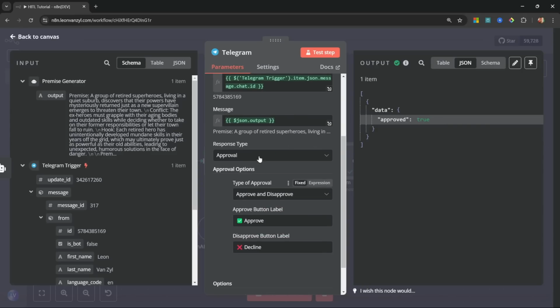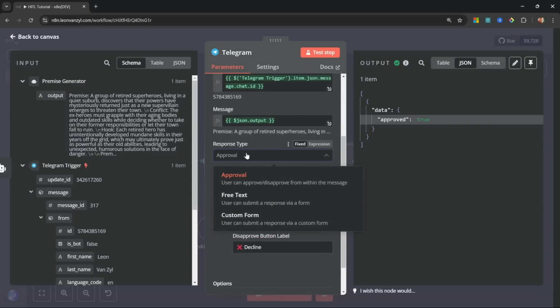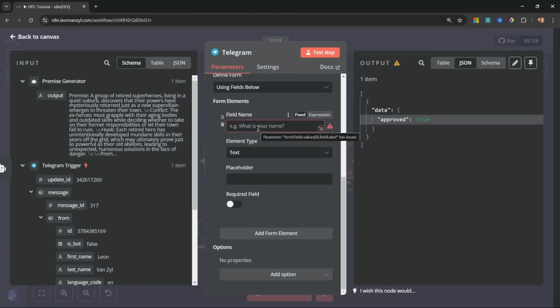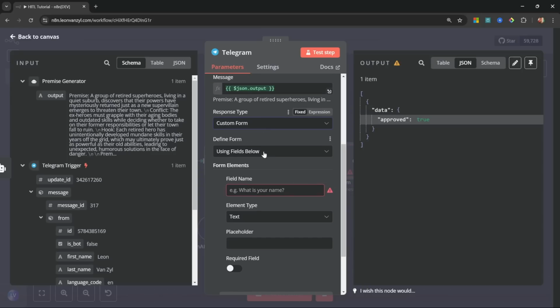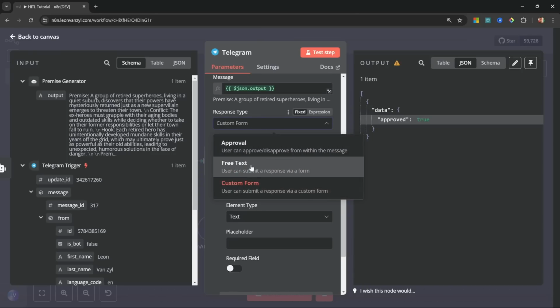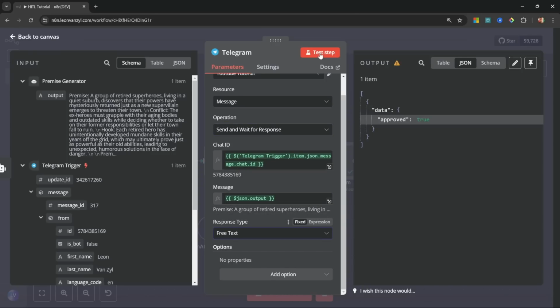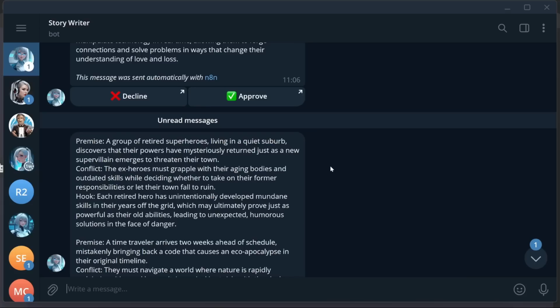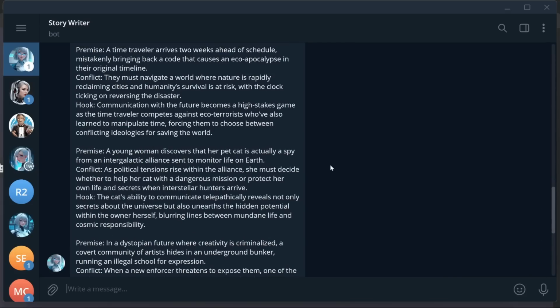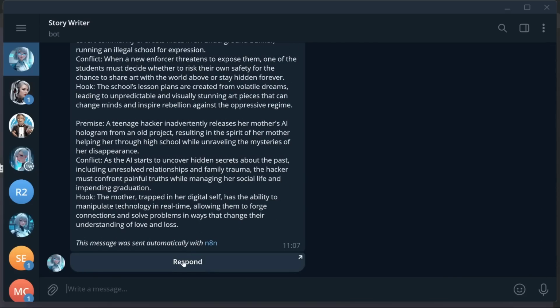But what we want to do is change the response type from approval to free text. And do take note, you can create a custom form as well, which allows you to add multiple input fields on the form. But we'll keep it simple by selecting free text. And if I send this to Telegram, you can see what that looks like. So scrolling down, we get this button that says respond.